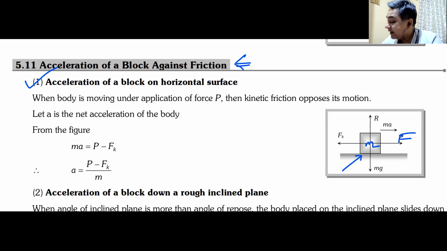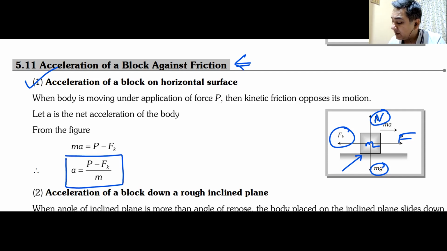Then this will be the value of normal reaction. Your normal reaction will be equal to mg. Everyone knows this. Then friction would be kinetic, Fk. That will be equal to mu k into N. N will be equal to mg. You can just remember this formula. The acceleration will be equal to F minus Fk divided by m.